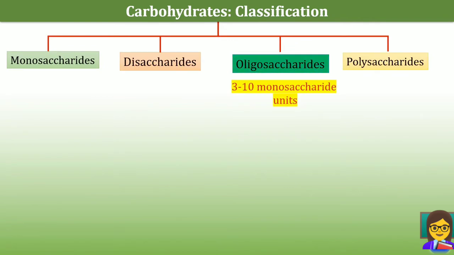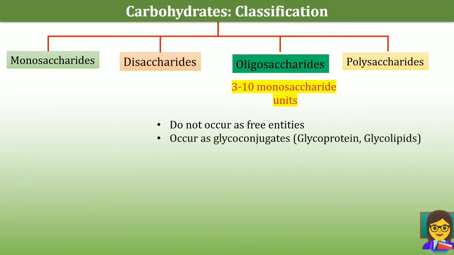Oligosaccharides contain 3 to 10 monosaccharide units. They do not occur as free entities in living beings; they occur as glycoconjugates like glycoproteins and glycolipids.